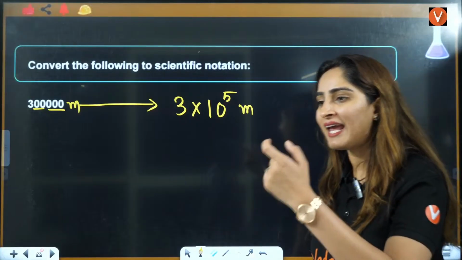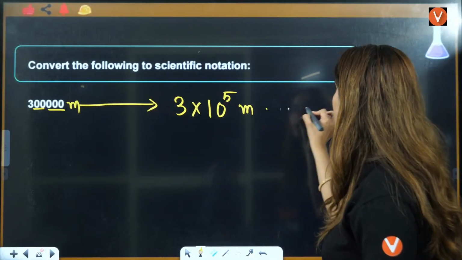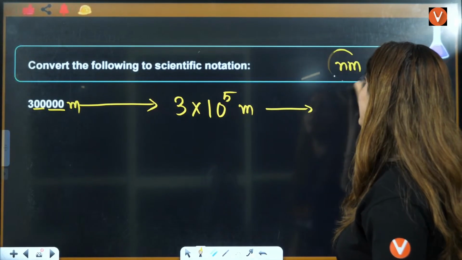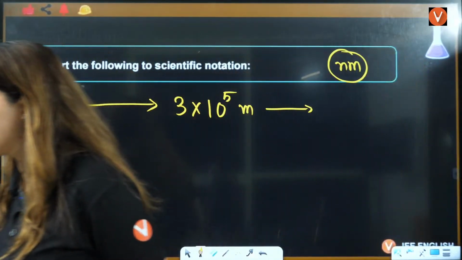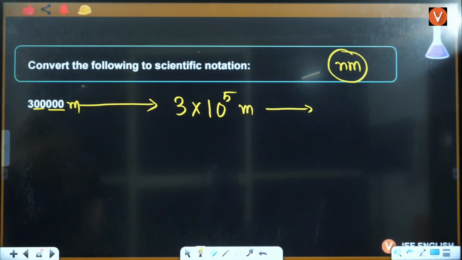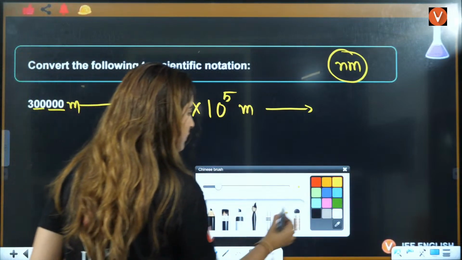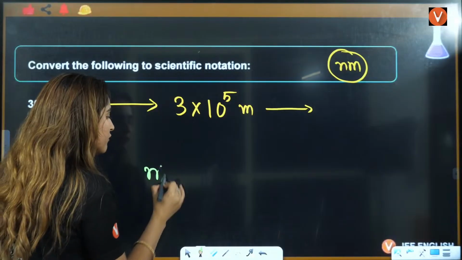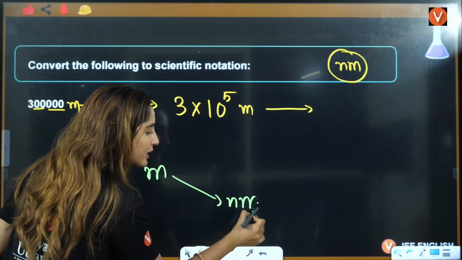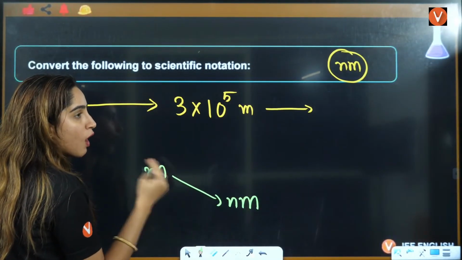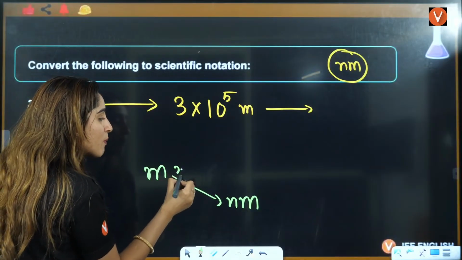Now in the question, they are giving you the answer in nanometer. Students, can you tell me what is the nanometer of this? Beta, when meter is converted to nanometer, smaller unit means we have to multiply.